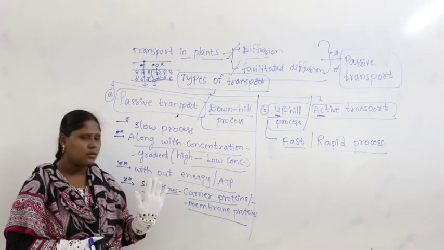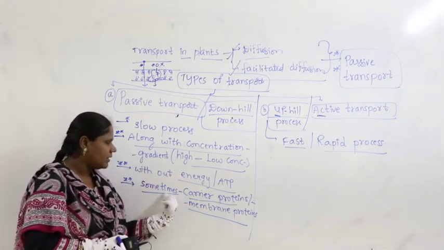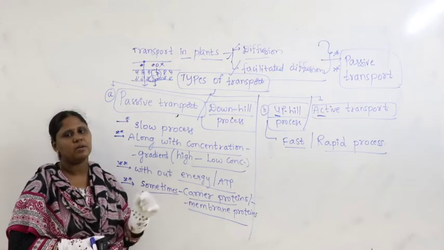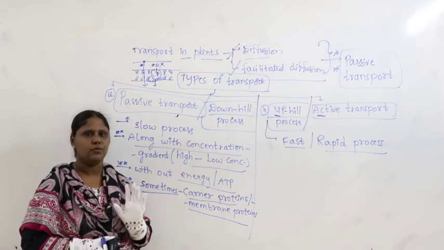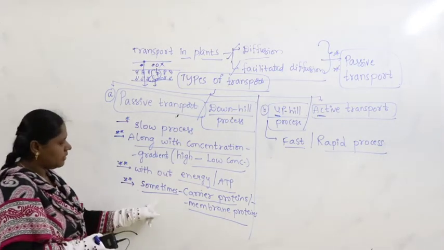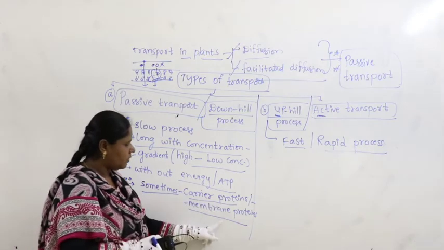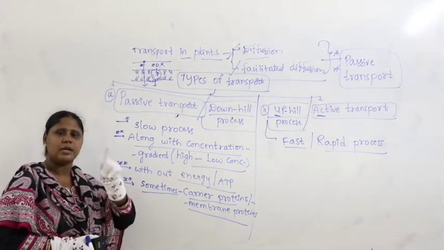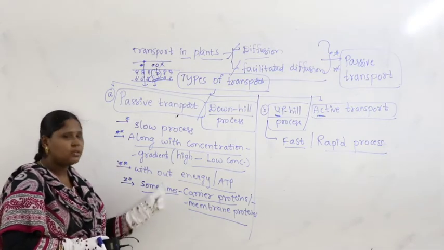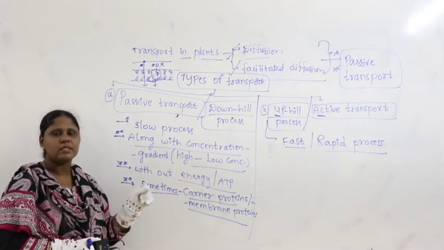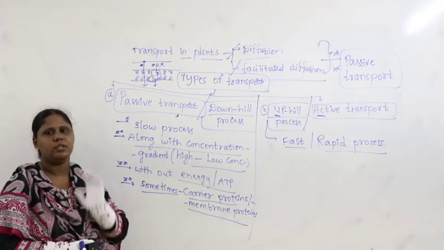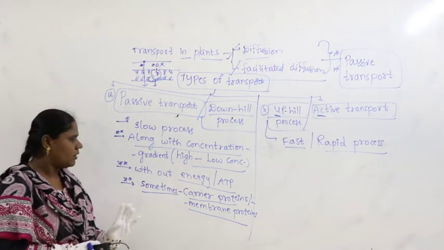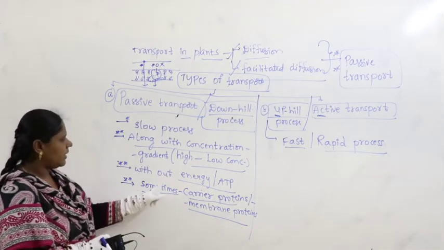So here, if you read every point in depth, everything becomes very easy for you, right? So what we said: sometimes transport is by carrier proteins or membrane proteins, and sometimes without carrier proteins it is passive, that is diffusion. Sometimes with the carrier proteins, that is facilitated diffusion. Okay, all right. Now here energy is there, carrier proteins.